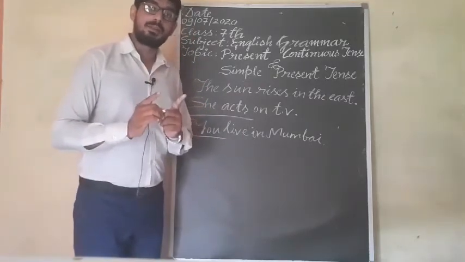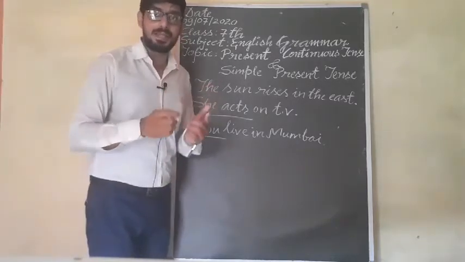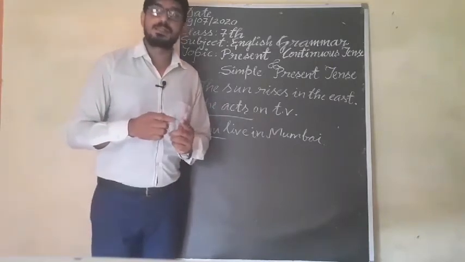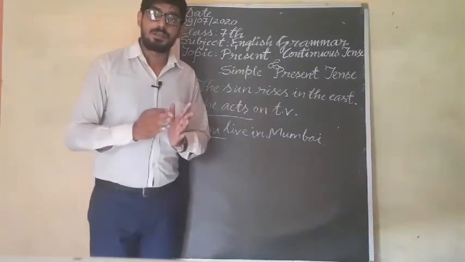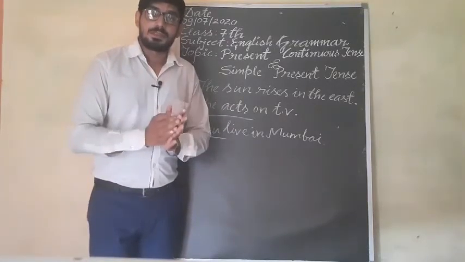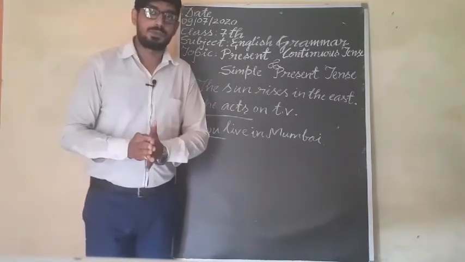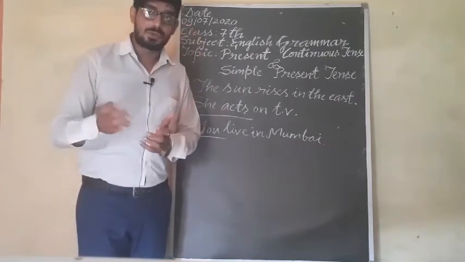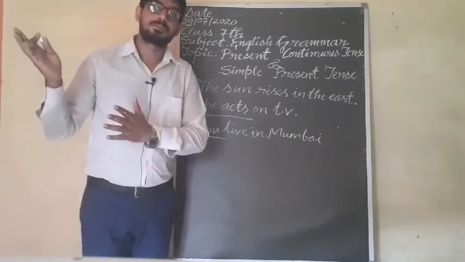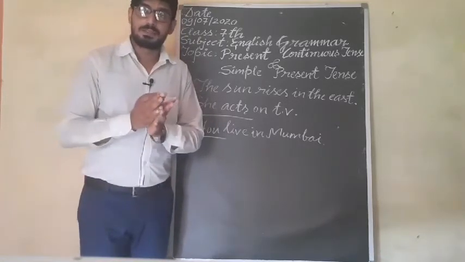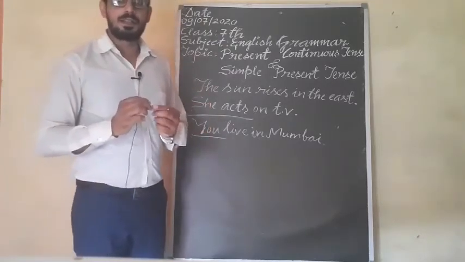S/ES in only positive sentences with he, she, it and a singular noun. He plays, she plays, it plays. Afterward, Sain plays, Mohan plays. For any singular noun, you have to use S/ES. He goes to school, she goes to school. It goes for a long time. Jad goes to school. In this way, we have to use these things. Have you understood?